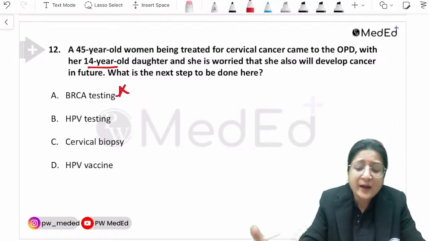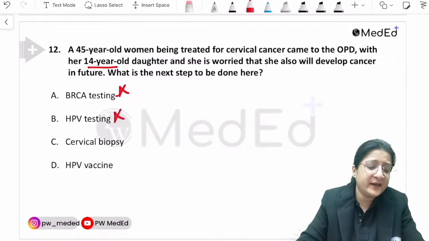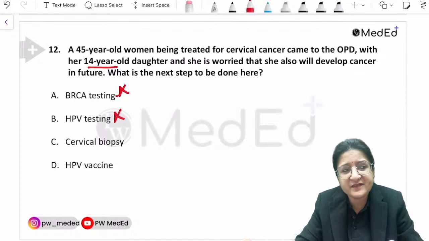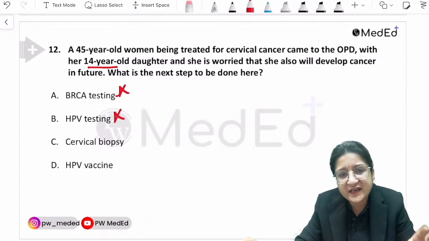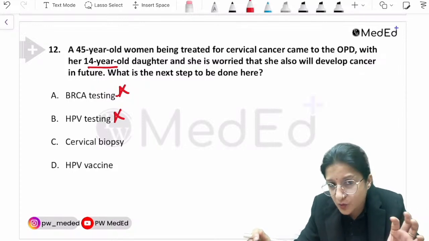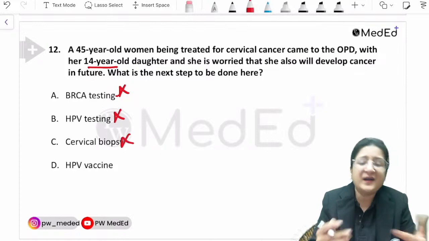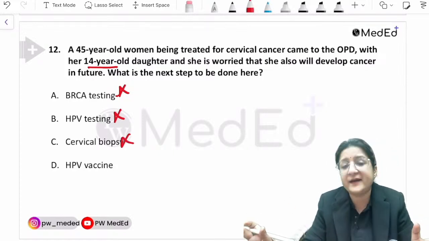So she's talking about her daughter, a 14-year-old daughter. So HPV testing makes no sense. Study more. HPV testing, she's just 14 years old. Why HPV testing? HPV testing is a screening test, and HPV-based screening tests are done beyond 30 years of age. So HPV testing is also not recommended. Cervical biopsy is out of the question, a straightforward incorrect answer.